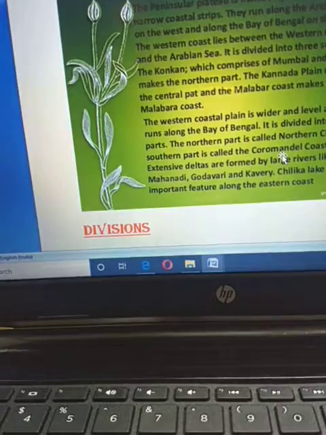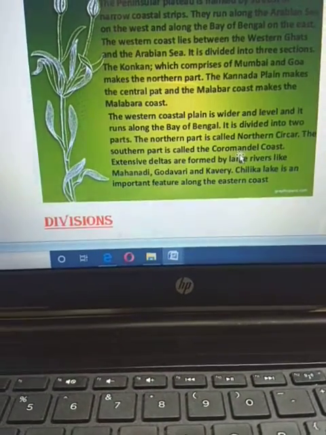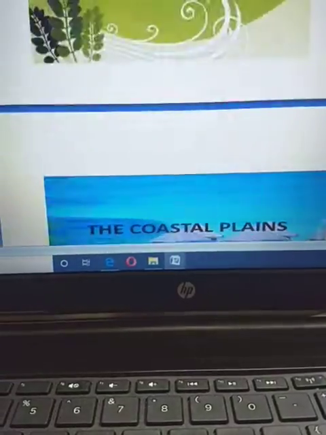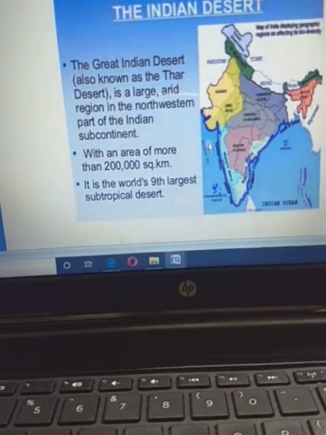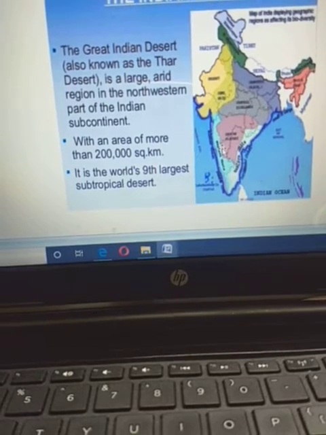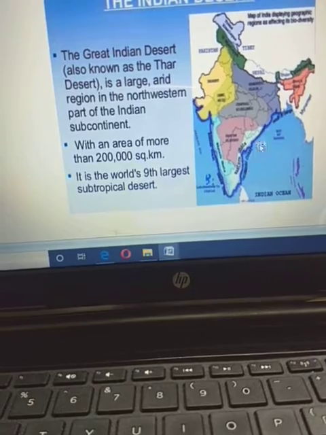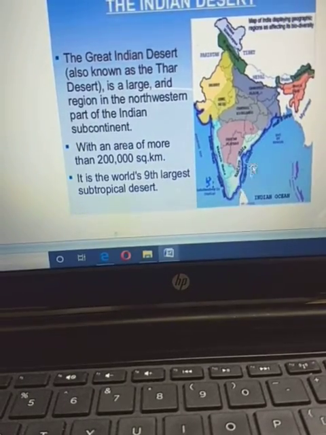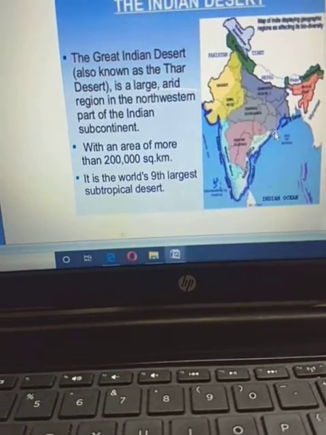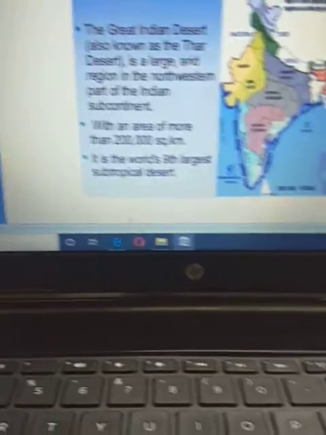So whenever you write about the divisions of coastal plains, the western part has three divisions: Konkan, Kannada and Malabar. And in the eastern part, along the Eastern Ghats, two divisions: the Northern Circars in the north and the Coromandel coast in the south.